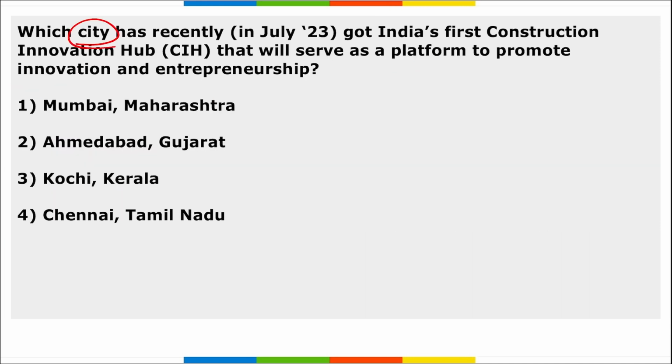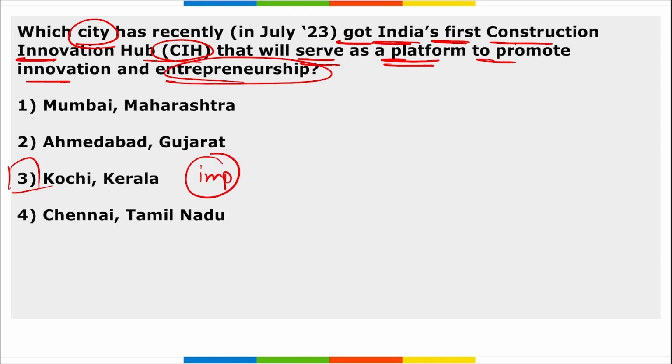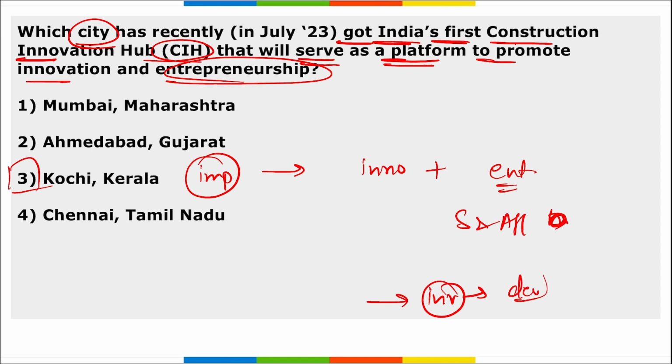Next, which city has recently got India's first construction innovation hub that will serve as a platform to promote innovation and entrepreneurship? It is Kochi, Kerala. Important, right? Here we will be promoting innovation. Here we will be promoting entrepreneurship around sustainable and affordable buildings. Correct? This will promote innovation in the sector of development of buildings, manufacturing, infrastructure making. Correct? How we can do research and development and new type of construction can be done.